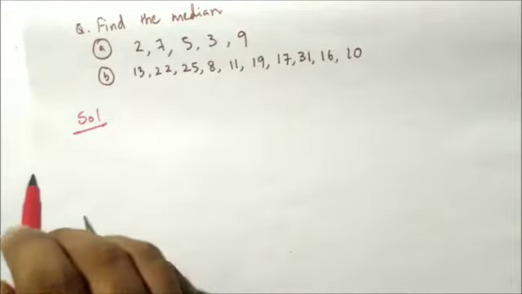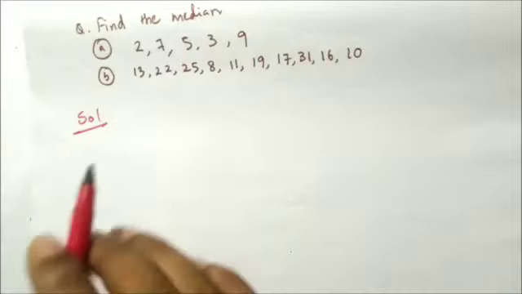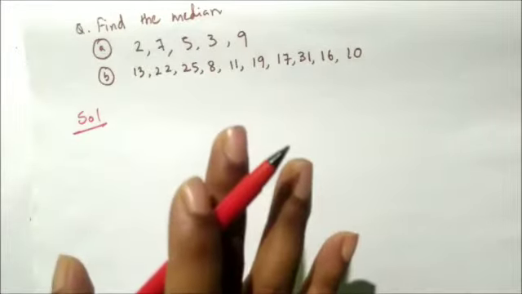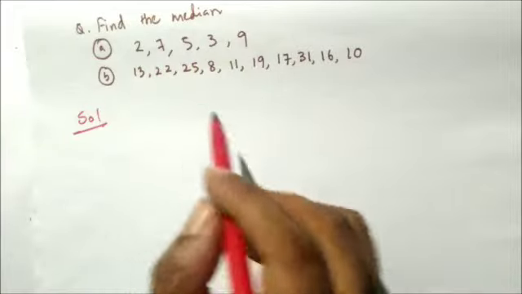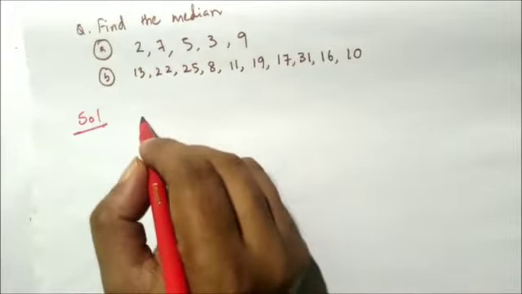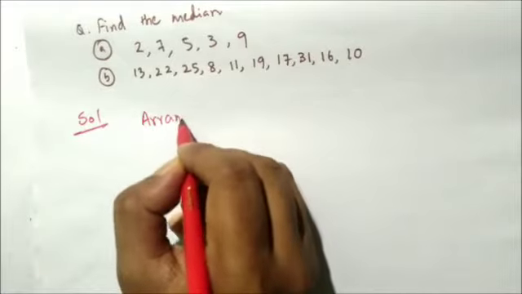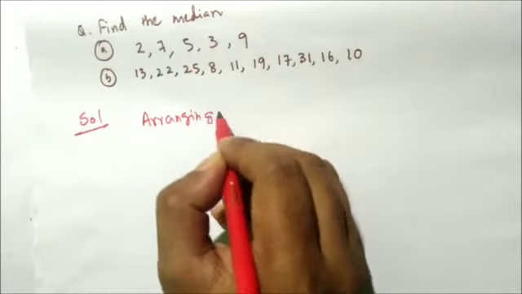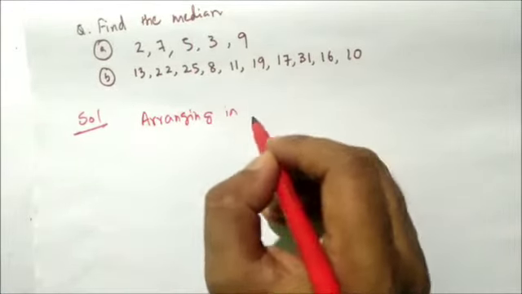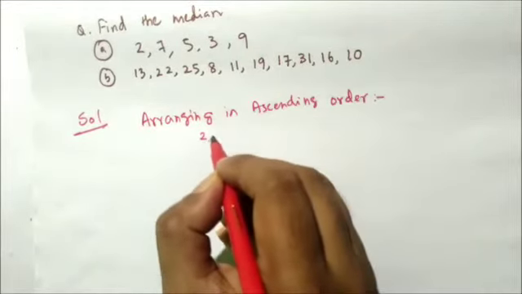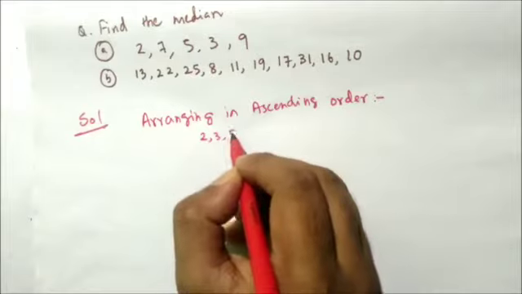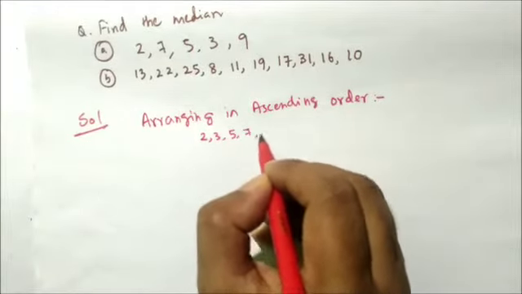As I already have told you, to find the median, first you have to arrange them. So if you arrange them, 2, 7, 5, 3, 9, first you'll write arranging. You can arrange either in ascending order or in descending order: 2, 3, 5, 7, 9.